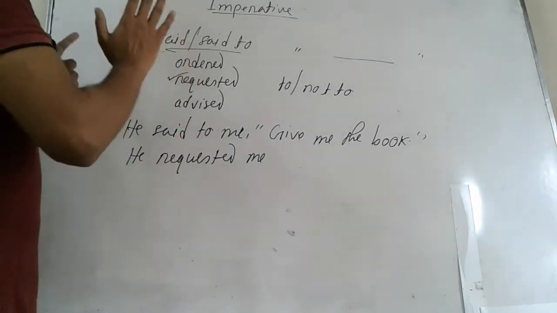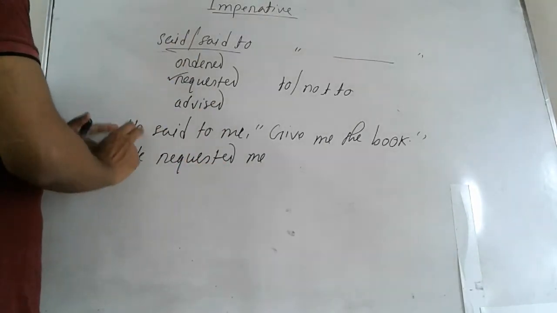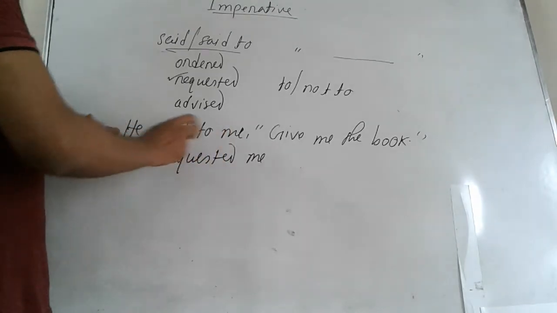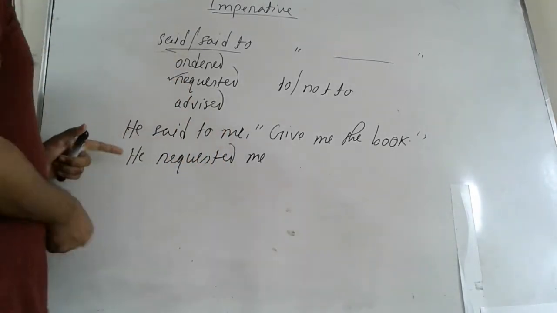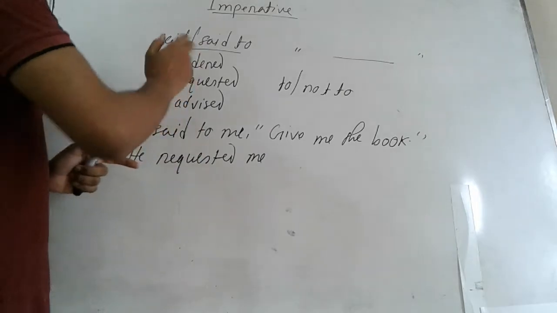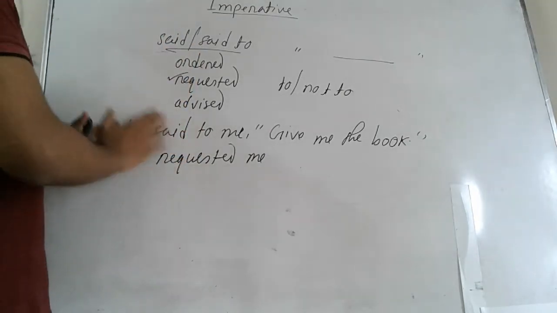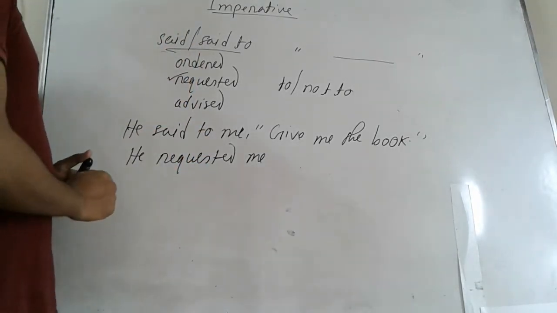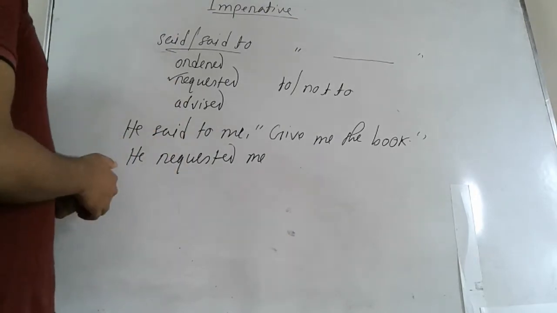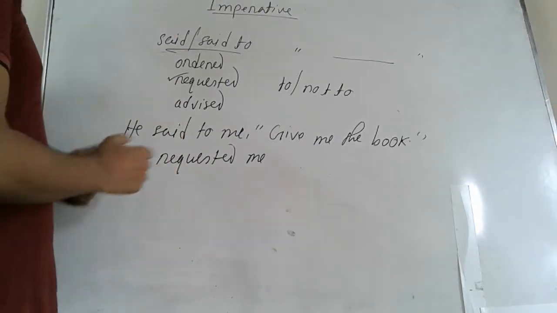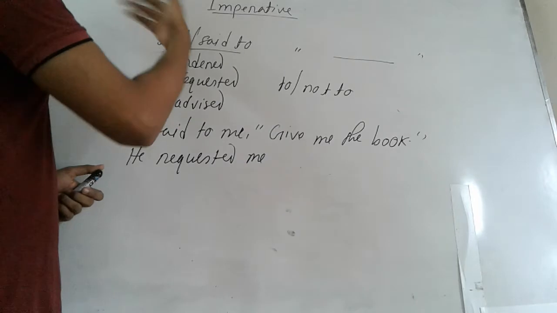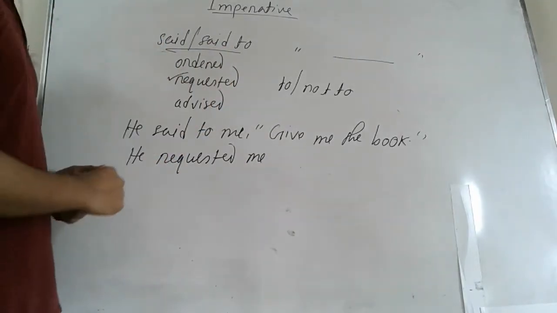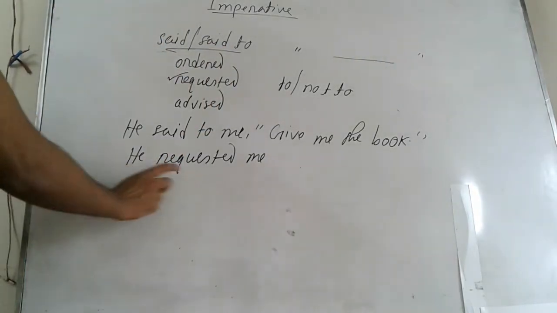But if the reporting speech is like this, the teacher said to the students, here the speaker is superior, that's why we should use ordered. But as he and me are not indicating anything superior or inferior, we should use the most polite one, that is requested. So he requested me.